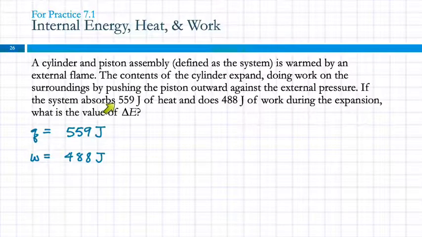The system absorbs 559 joules of heat. Is that coming in or going out? Coming in. So it's positive. We don't necessarily need a positive sign, but I'm just going to emphasize that it's positive.